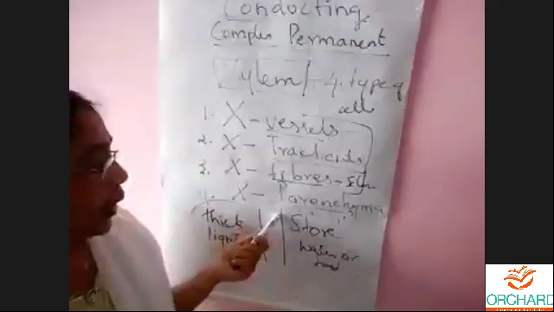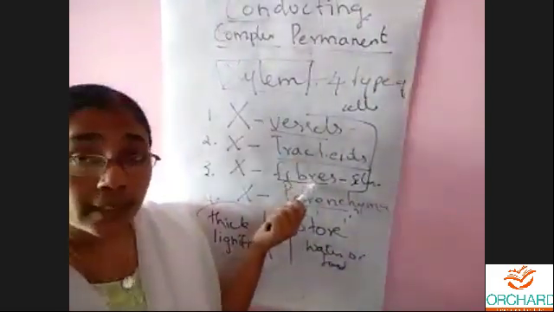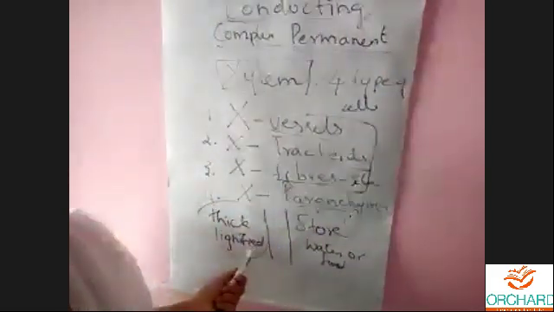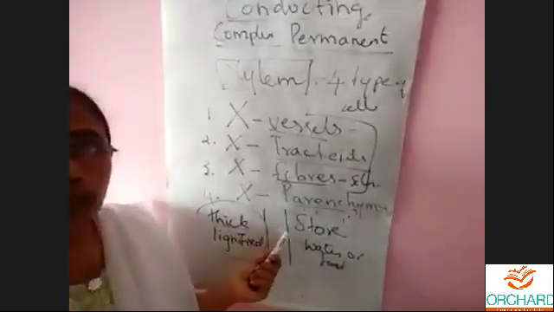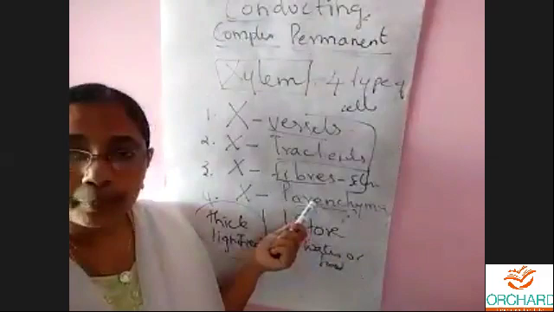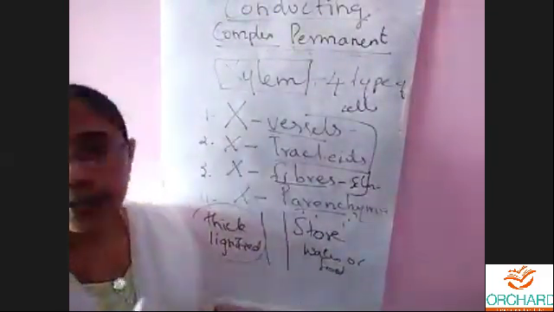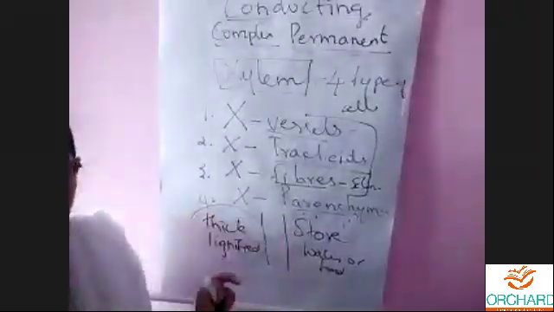Then you have to say that the 3 cells are made up of sclerenchyma. They have thick and lignified walls. Their function is to render mechanical support and conduct water. And finally, talk about parenchyma. It stores water or food. That's all for one 4 mark question.